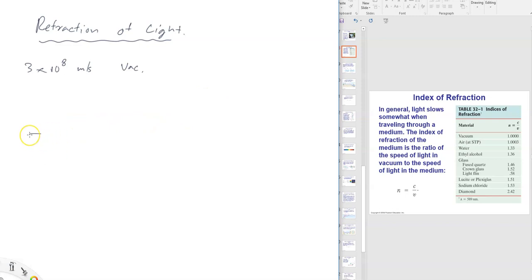Let's say there's some surface, like a piece of glass, right? Let's say it's a mirror. Now, if a light beam comes in with some incident angle, when it reflects, we know that it goes out like this, and we can draw this perpendicular line, which we call the normal. And in reflection, now this is reflection we are talking about, we know that the two angles, theta I, the incident angle, and theta R, the reflected angle, are equal, right? It's a pretty simple relationship. Theta I equals theta R.